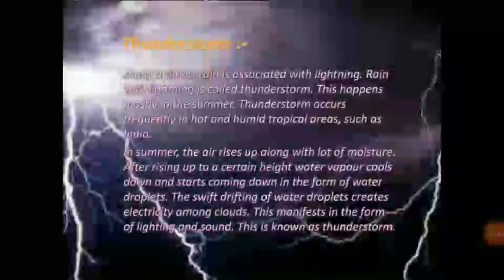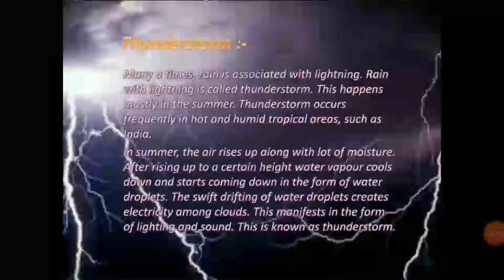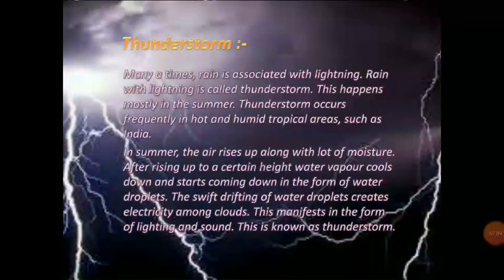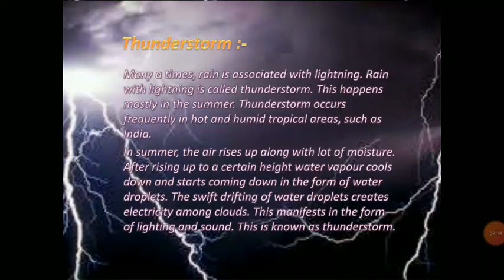Now, what is a thunderstorm? Many times rain is associated with lightning. Rain with lightning is called thunderstorm. This happens mostly in the summer. Thunderstorm occurs frequently in hot and humid tropical areas such as India.